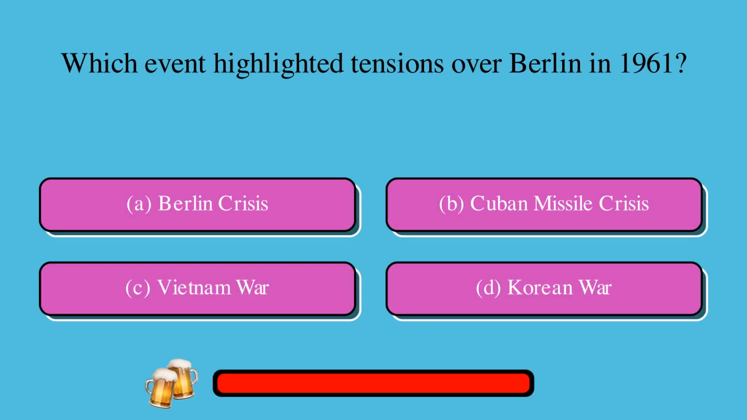Which event highlighted tensions over Berlin in 1961? A. Berlin Crisis, or B. Cuban Missile Crisis, or C. Vietnam War, or D. Korean War? The correct answer is A. Berlin Crisis.